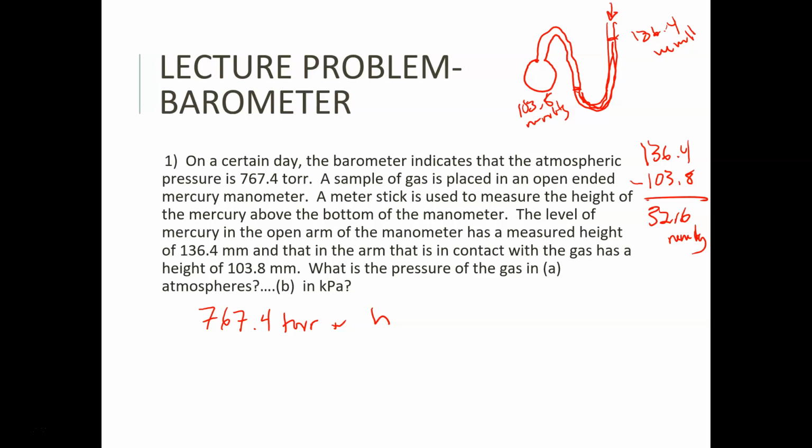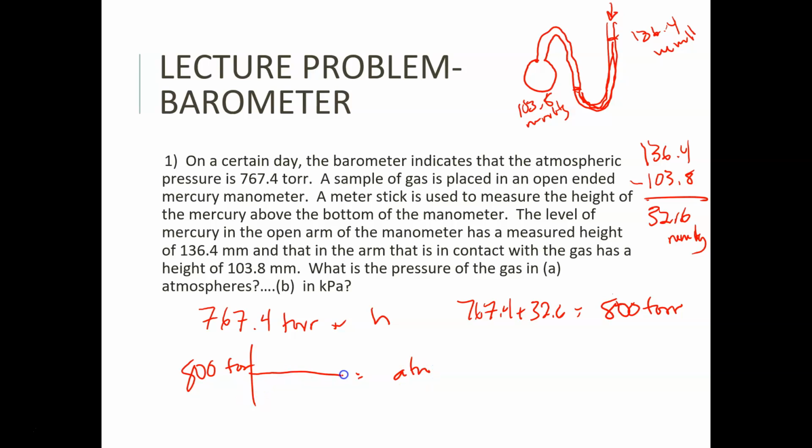So basically what we're going to do is we're going to add, that's H. So we have 767.4 plus 32.6, which is going to give us 800 torr. But we want it in atmospheres, so okay, 800 torr in atmospheres.